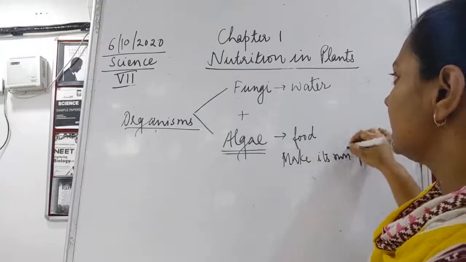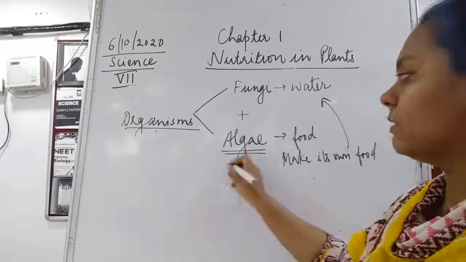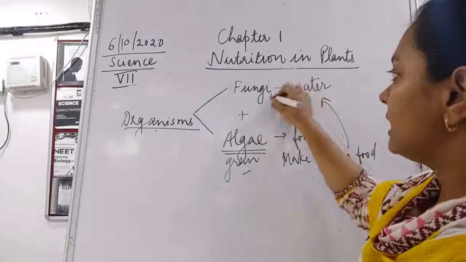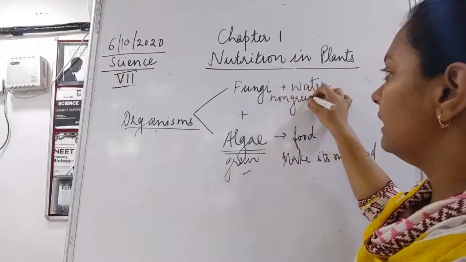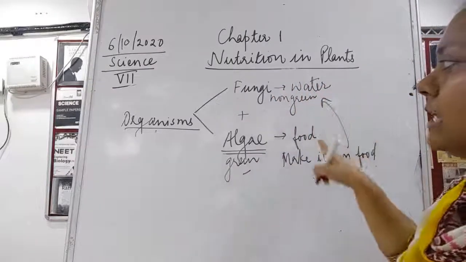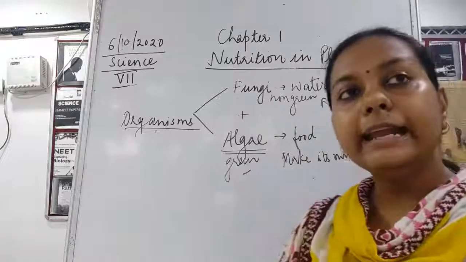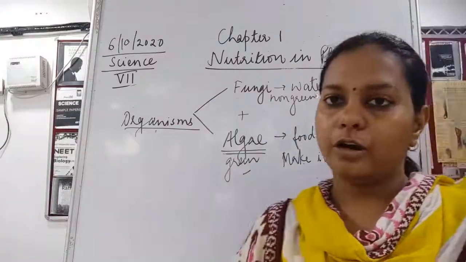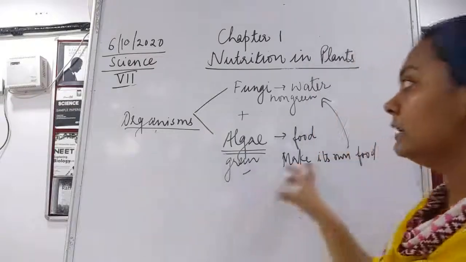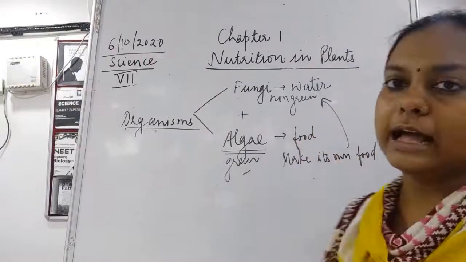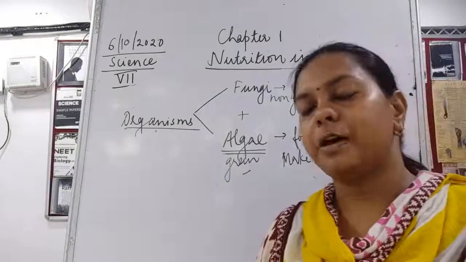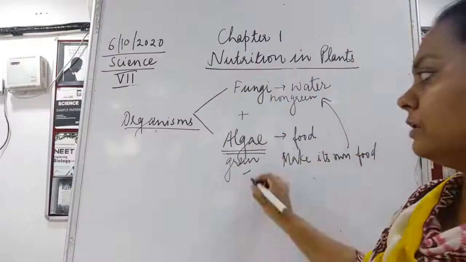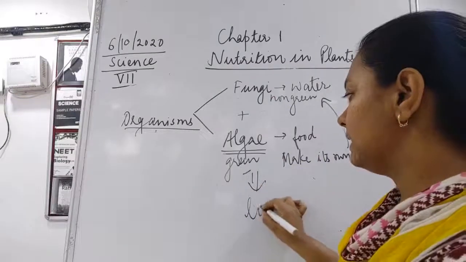Fungi is not able to make its own food, because algae is a green plant and fungi is a non-green plant. So algae helps fungi by giving food. In turn, algae is getting water. Fungi gives water to the algae so that it can photosynthesize properly. These two form a new structure which is known as lichen.